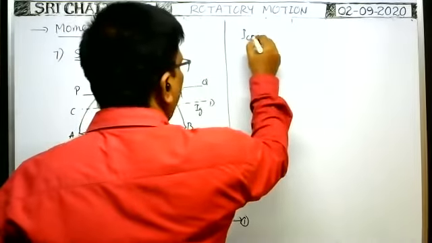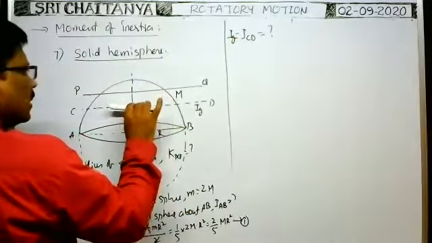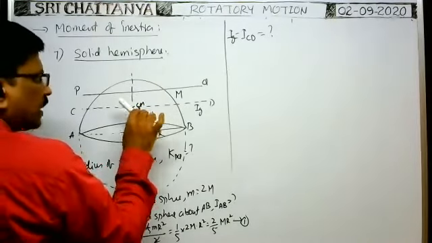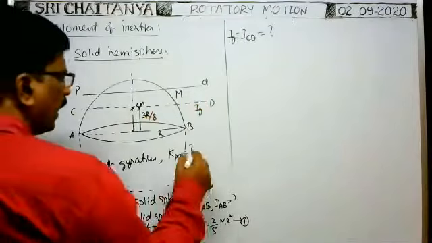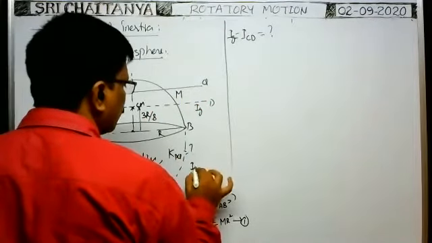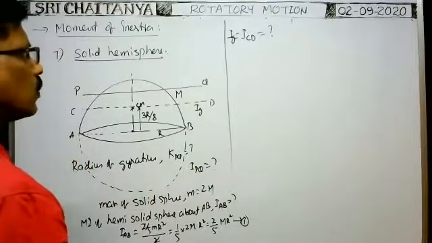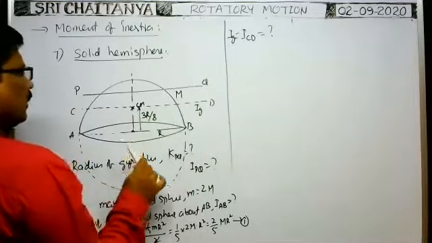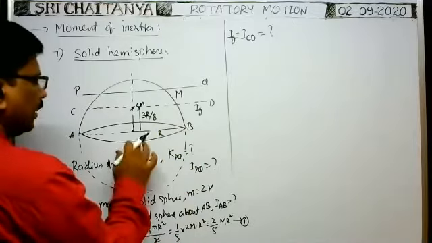ICD is equal to IG also. This is the moment of inertia of the hemi-solid sphere about an axis parallel to this given axis passing through center of mass. We need that one to find IPQ. Our aim is to find the moment of inertia about the chord, IPQ. So how can we find ICD about this axis? You see, about this axis we already know the moment of inertia, that is IAB.